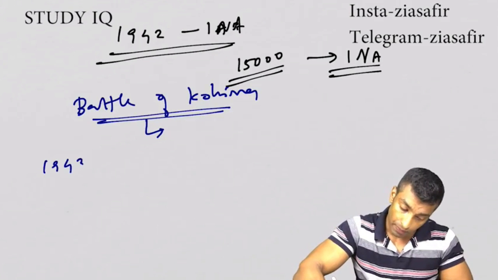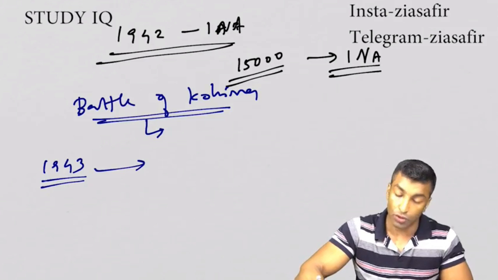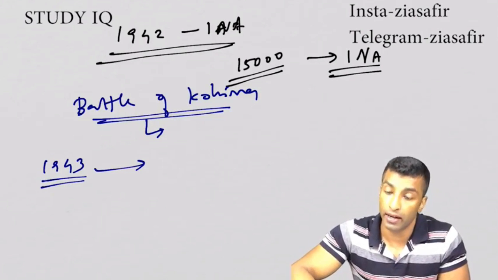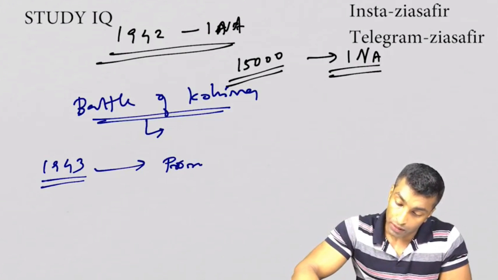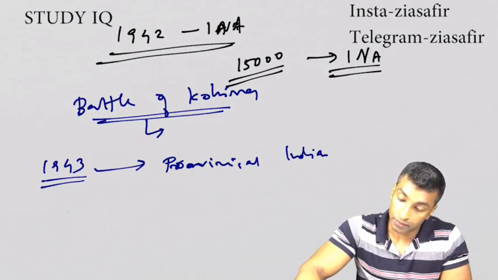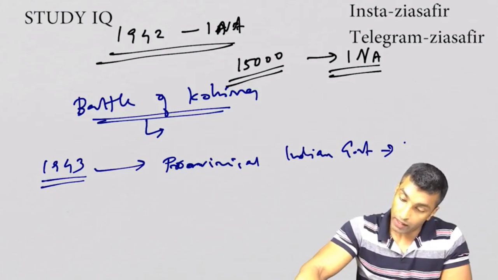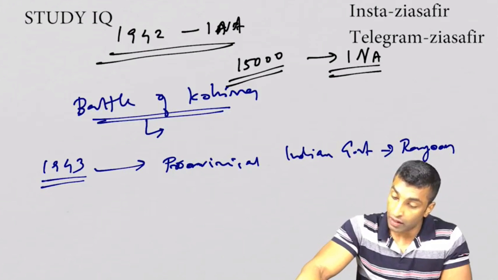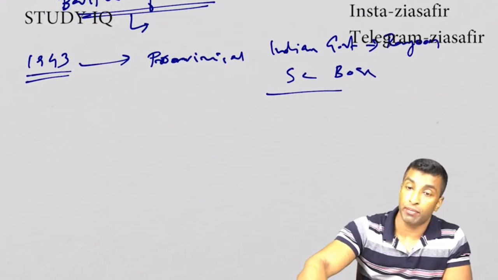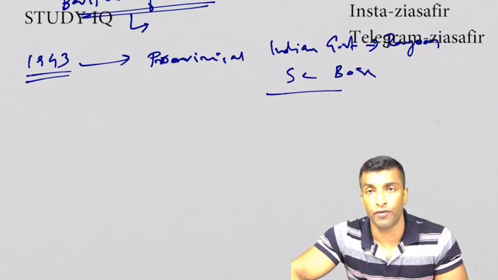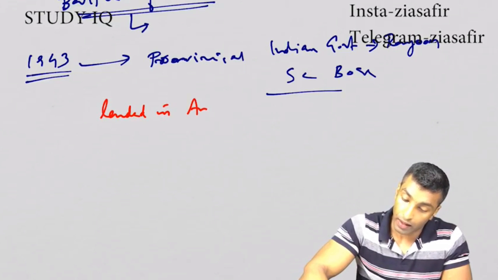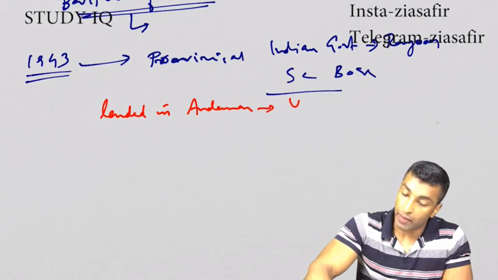In 1943, Subhash Chandra Bose assumed the leadership of the INA, and he formed a provisional Indian government in Rangoon. He landed in Andaman and unfurled the Indian flag, and the provisional government was formed.